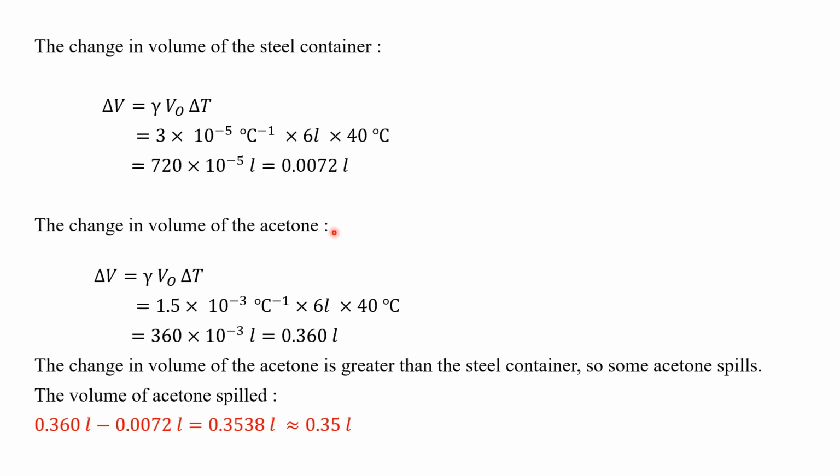We need to subtract this value from this value to find the volume of acetone spilled. 0.360 liters subtract 0.0072 liters, then we get 0.35 liters of acetone spilled.